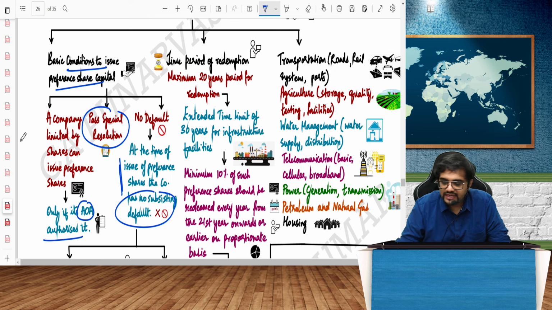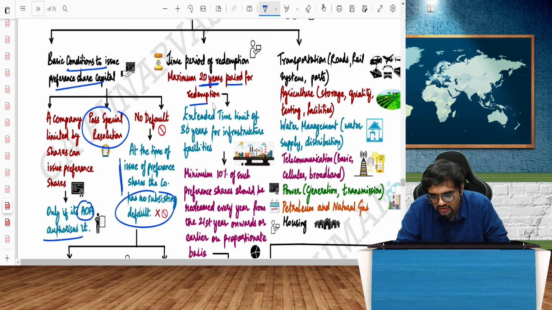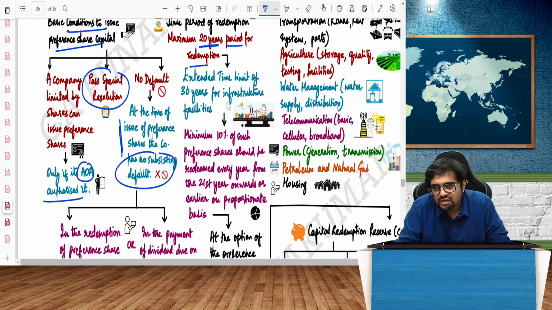What is the time limit of redemption? Can I issue irredeemable preference shares? Not possible. It should always be redeemable preference shares. Maximum 20 years is the period of redemption. I can extend the time limit for infrastructure companies to 30 years.